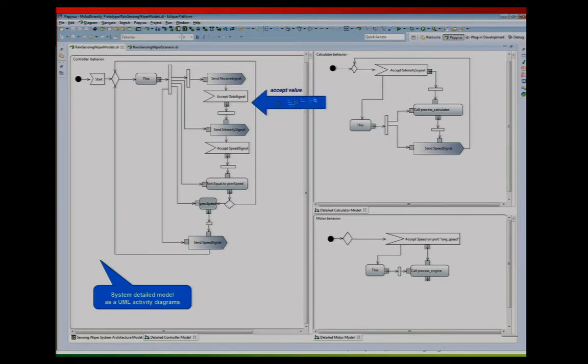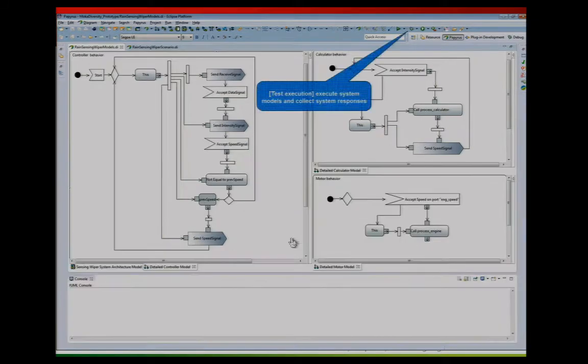We have a set of concepts we use for that. This is a communication, this is a structure node, this is a choice, in fact. And then we will execute this system using Moka, and we will generate the trace of the execution. Here we will see that the trace is generated and saved.